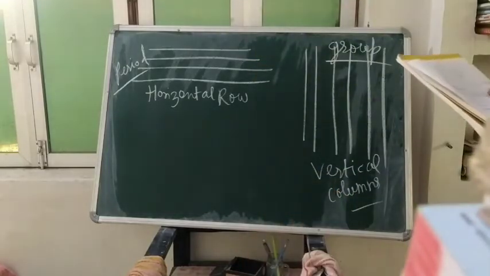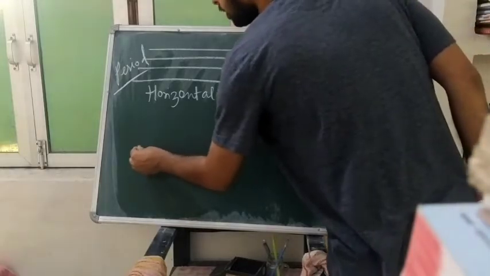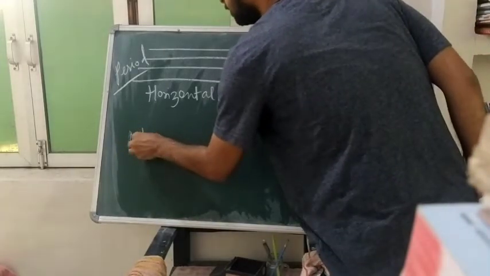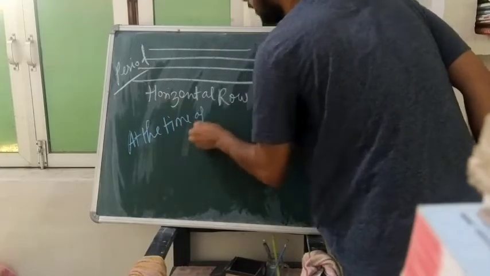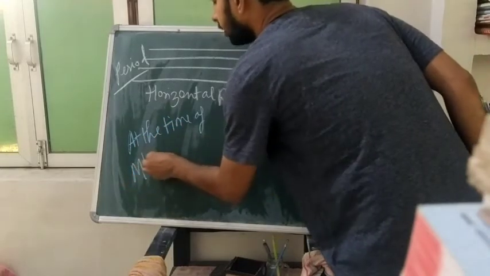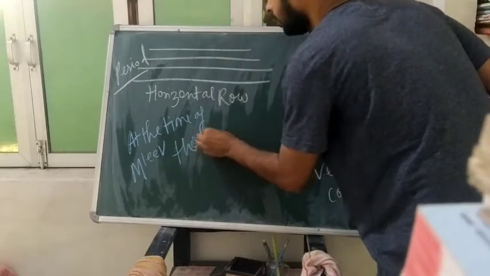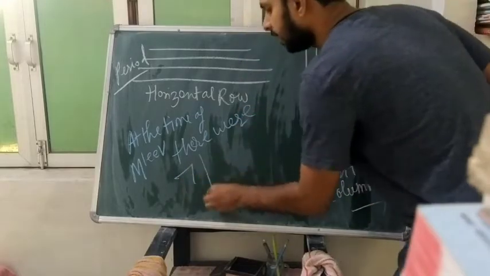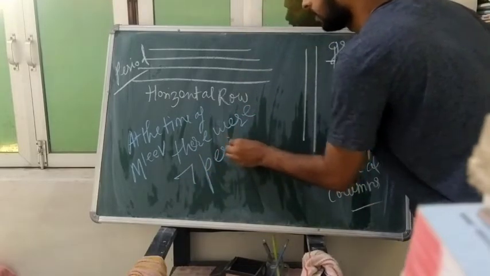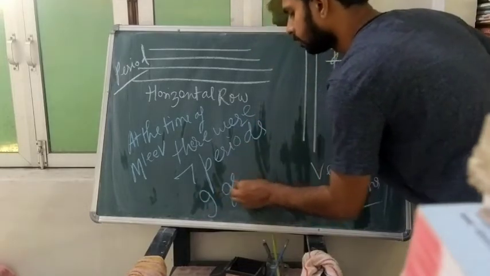So at the time of Mendeleev, there were 7 periods and 9 groups.